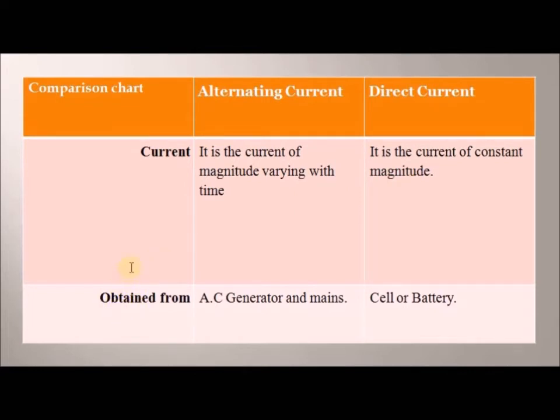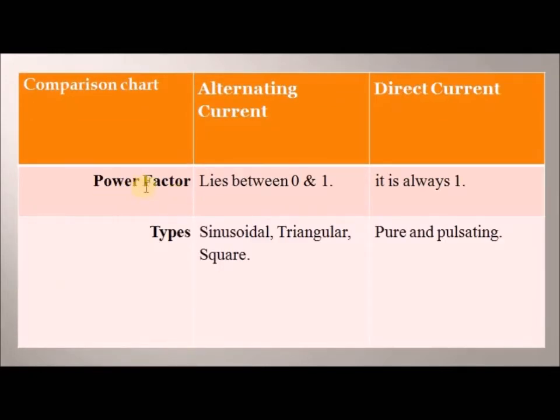In addition, let's now discuss how they are obtained. An alternating current can be obtained from a generator or mains, for instance, the power supply from electricity. But DC is obtained from a cell or a battery, and the battery could be a car battery or a 9 volt battery, depending on the kind of battery. Another one is the power factor. The power factor of alternating current lies between 0 and 1, while for direct current it is always 1.